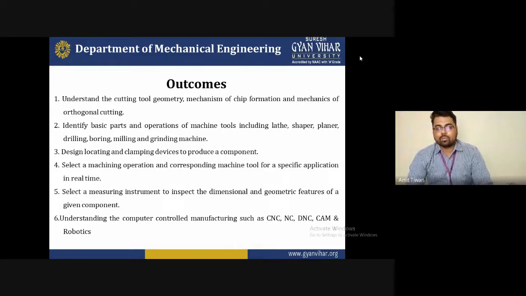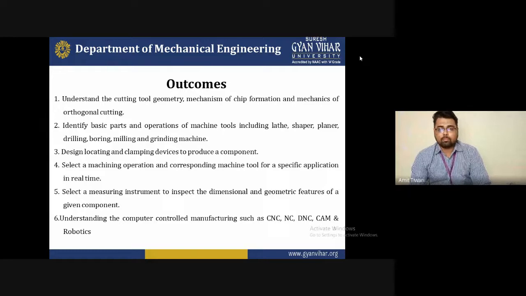After the end of the lecture you will be able to understand some outcomes: the geometry of the cutting tool, and the mechanism of chip formation, which we will discuss in today's lecture. You will understand how the chip is formed and generated, how to maintain the temperature, how to reduce machining time, and how to increase the surface quality. So these are all the outcomes you will achieve at the end of this lecture.